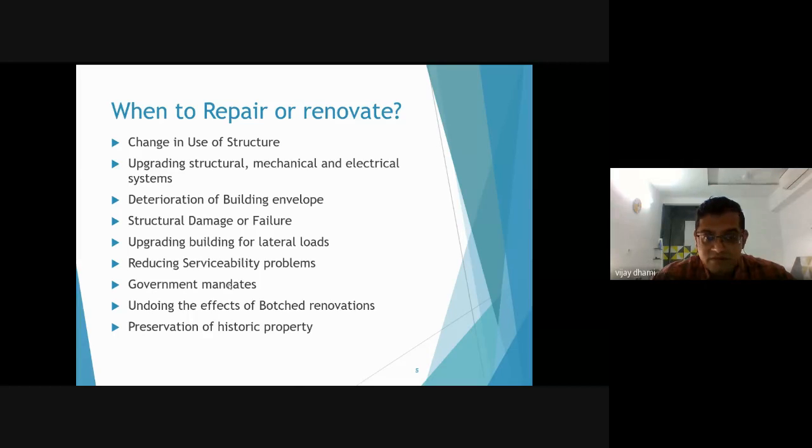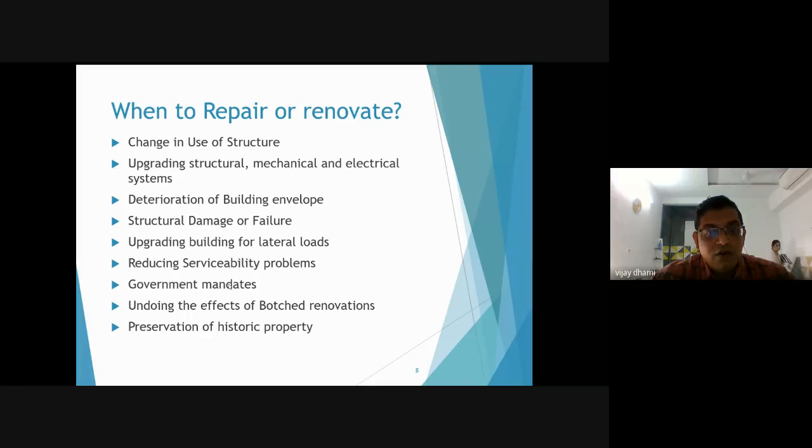Serviceability problems include changing windows or other serviceable systems. Government mandates. When the government mandates change, you need to change or repair your structures accordingly.